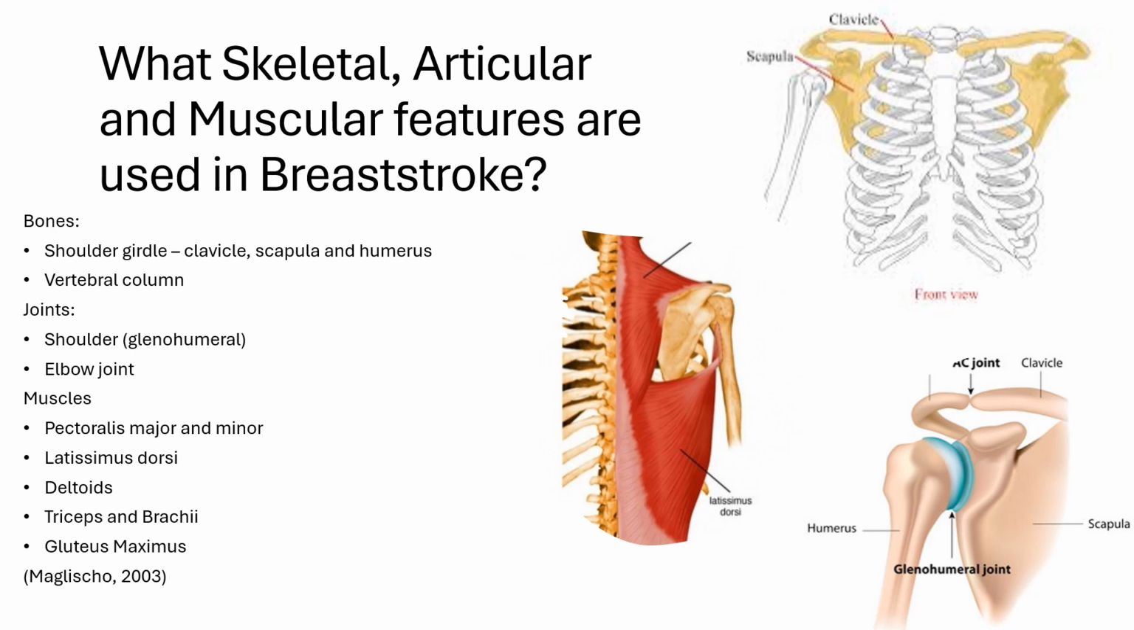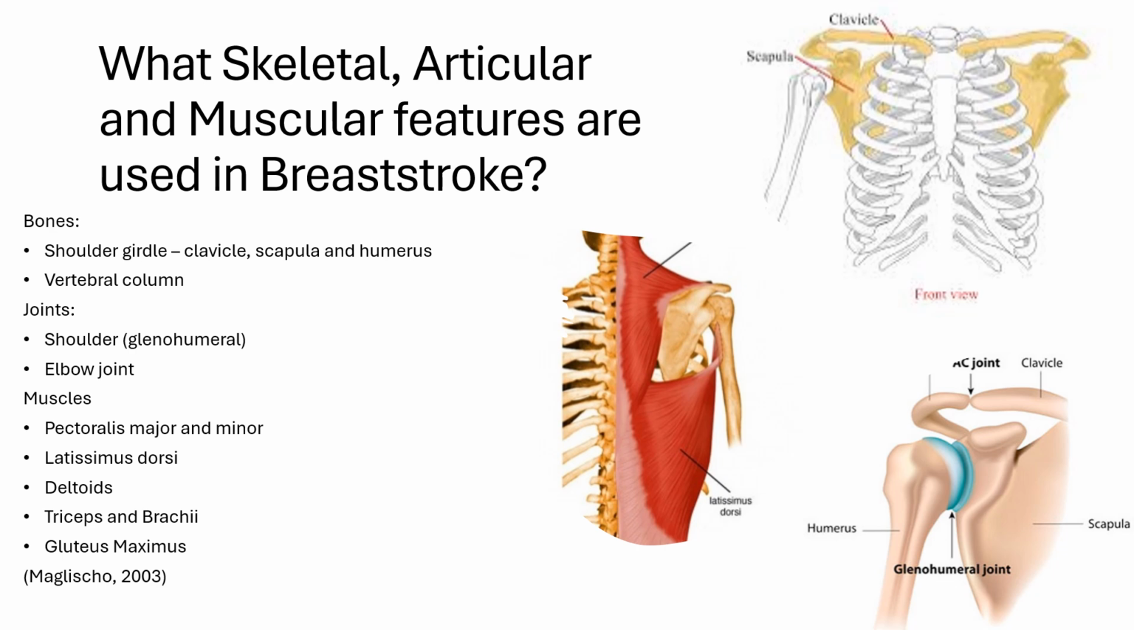The elbow joint allows flexion and extension during the stroke in the transition from the pull to recovery phase. For the frog kick motion, the hip joint is required, and it is also a ball and socket joint. The muscular system has numerous key muscles involved in breaststroke. These include the pectoralis major and minor, which are crucial for the inward sweep of the arms during the pull phase.